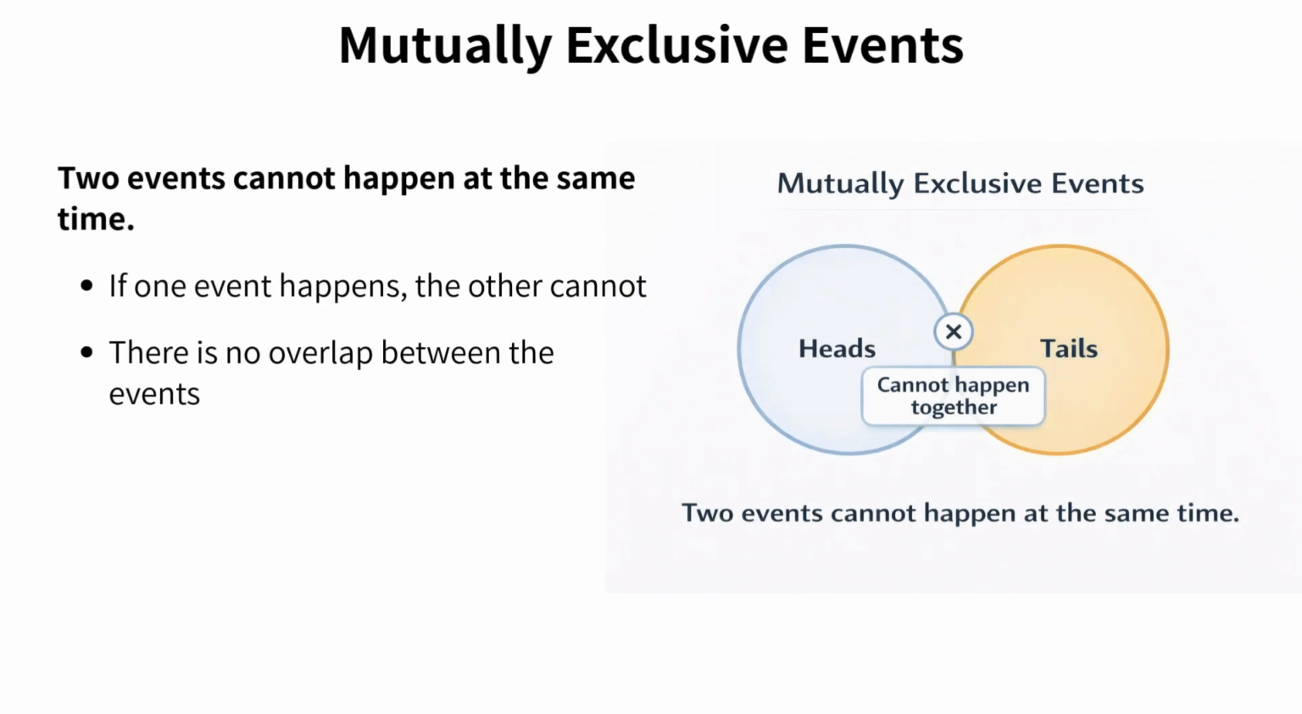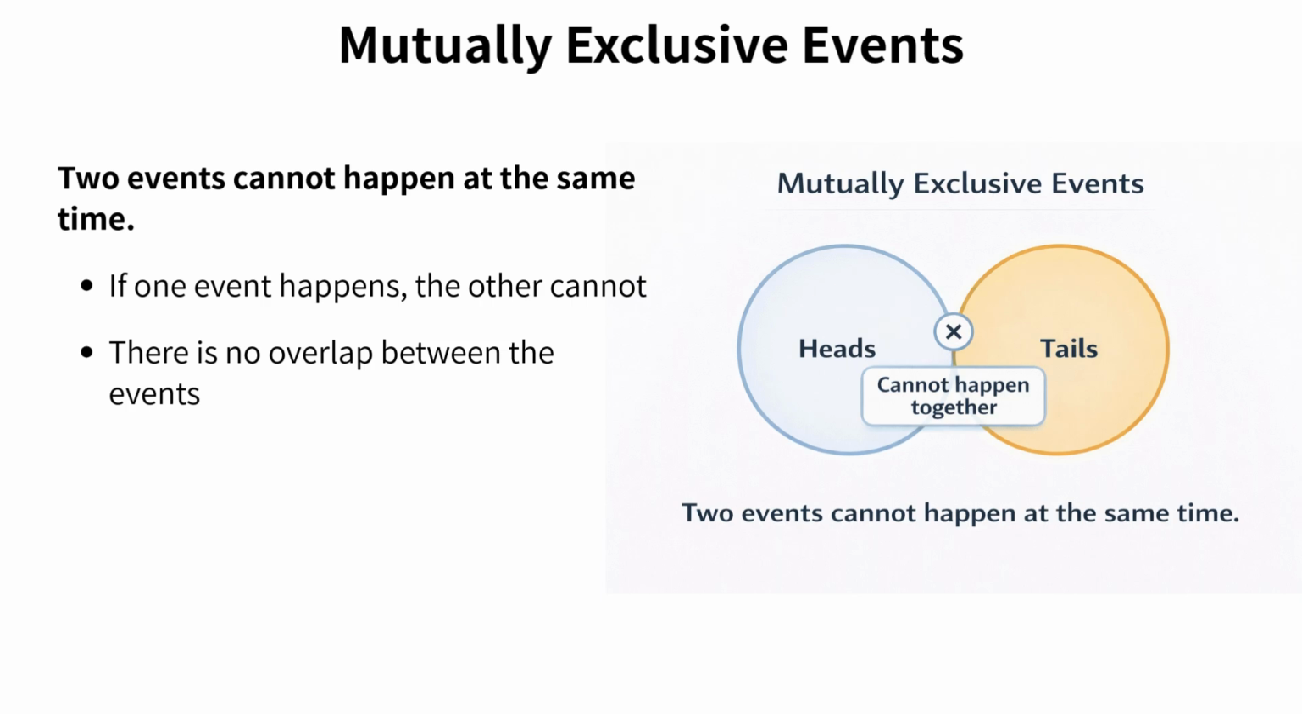Now let's look at mutually exclusive events. Mutually exclusive events cannot happen at the same time. If one occurs, the other cannot occur at all. Look at this diagram. Two circles, one for heads, one for tails. Notice there's no overlap between them. In fact, look at that X in the middle with the label, cannot happen together. That's the defining feature of mutually exclusive events. When you flip a coin once, you get either heads or tails, never both. The moment one happens, the other is impossible.